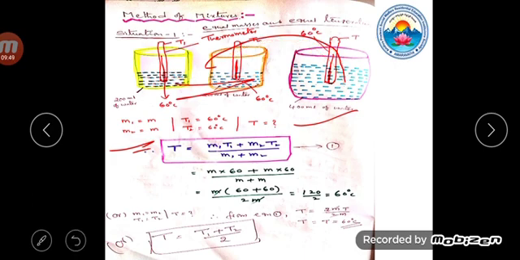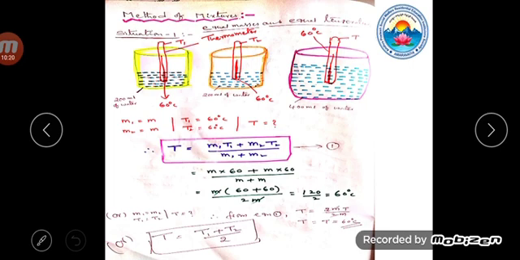So here the conditions are: masses are equal. M1 is equal to M, M2 is equal to M, T1 is equal to 60 degrees Celsius and T2 is equal to 60 degrees Celsius. Then what is T? That is our formula. The final temperature T is equal to (M1 T1 plus M2 T2) by (M1 plus M2). That is equation number 1.